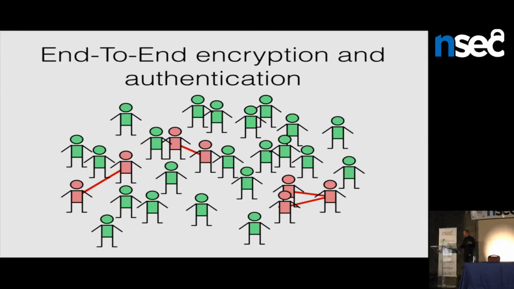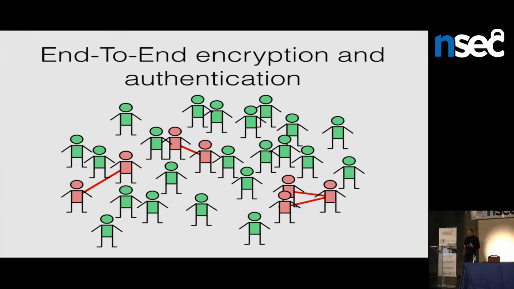That's easy to kind of slide under the covers and make exist without users even noticing it. It's harder to do end-to-end authentication because users are going to have to be involved somehow. They don't want to just trust everything that's happening in the infrastructure. They want to do something for themselves to get trust. And that might be verifying a key fingerprint. That might be signing someone else's keys in a web of trust type system.